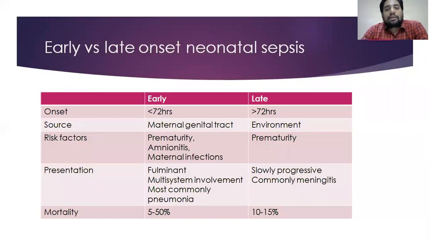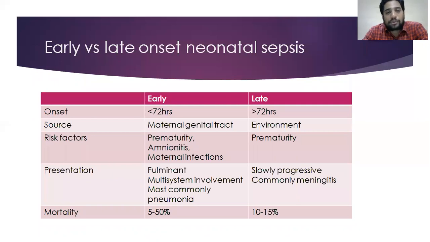And then there's a table to differentiate early onset sepsis and late onset sepsis. I just made a small table of whatever we went through. Mostly it will come as a 5-mark question for you. If you know this much, it will be enough. Onset: early means less than 72 hours. Late onset sepsis is more than 72 hours of life, after the baby is born, on the third day, more than 3 days. After the third day of life, if the baby develops any fever, that will be late onset.